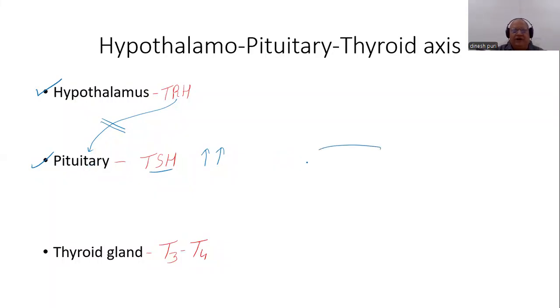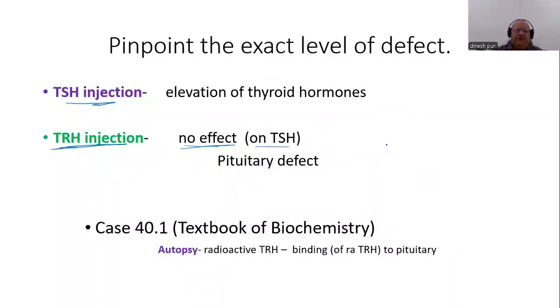In fact, the pituitary gland has certain receptors on which TRH acts and stimulates the pituitary. So most likely these receptors are defective in the patient. So no effect of TRH means it is a defect in the pituitary. The pituitary also can suffer from multiple defects, but here we found that the defect is in the receptor.